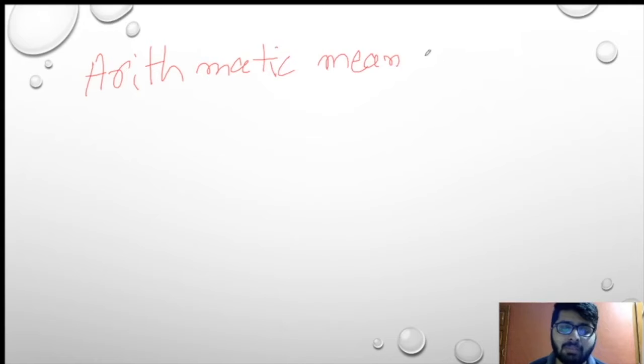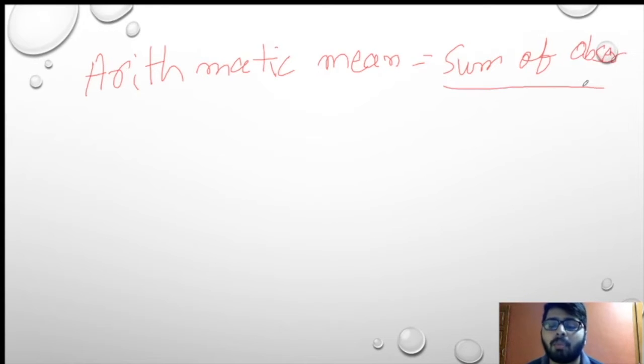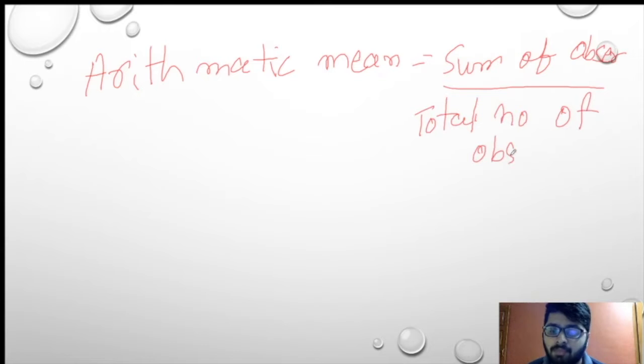We call it the arithmetic mean. Now what is the meaning of arithmetic mean? So arithmetic mean is nothing but sum of observations. I am just writing the short form of observation. So it is the sum of observations upon the total number of observations.